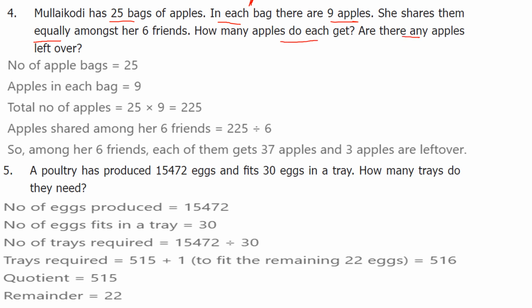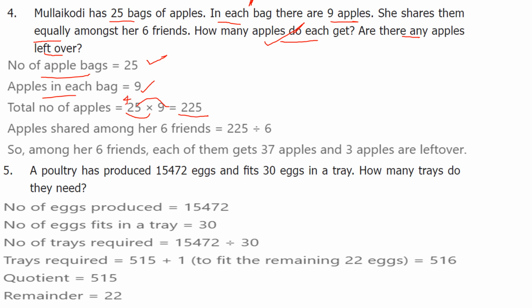First we will find this one. So first you write the statement. Number of apple bags 25. Apples in each bag 9. So total number of apples: 25 bags into 9. So 5 nines are 45. 4. 2 nines are 18 plus 4, 22. So 225.